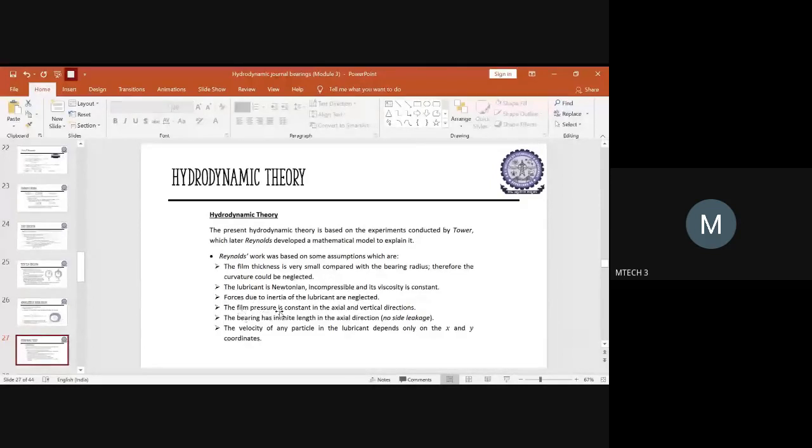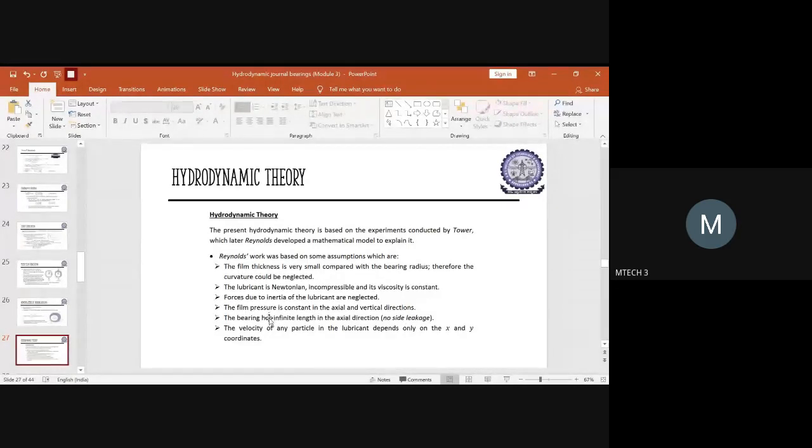And one more thing, the pressure associated with the lubricant film is assumed to be constant in both directions, in the axial as well as the vertical direction. So this was the next assumption made by Mr. Reynolds. And further, it was assumed that the bearing which has been used can have an infinite length across the axial direction. And here, no side leakages. Leakages can come across while the bearings are revolving, but still the leakage of the lubricant is assumed to be neglected. So no side leakages, and hence it is a uniaxial direction that we are following.